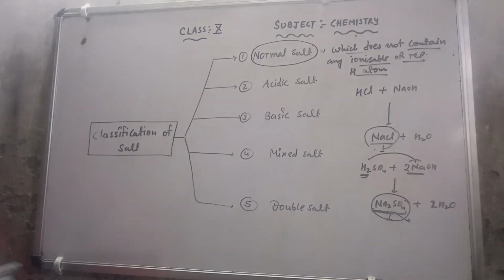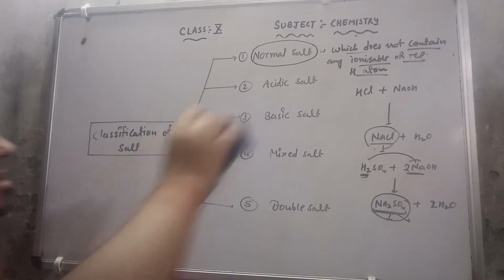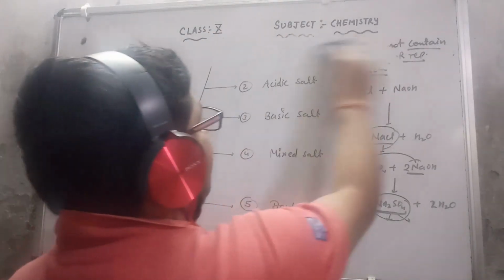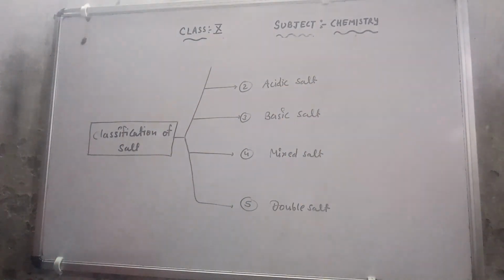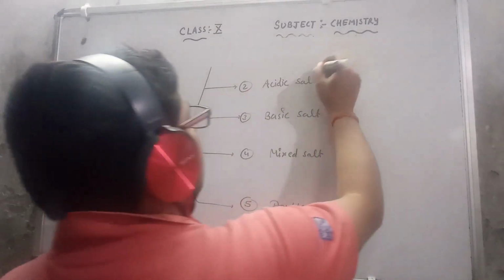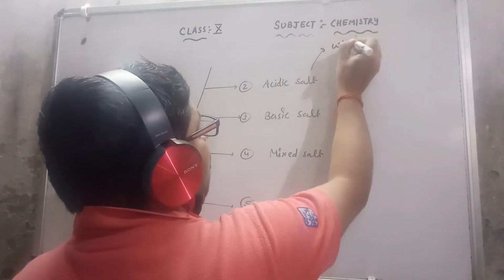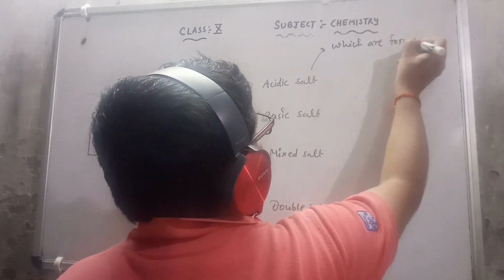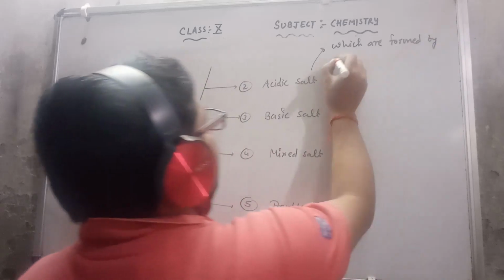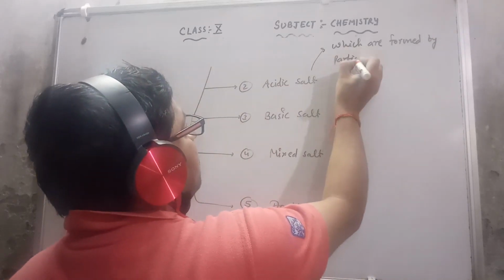After this normal salt, I will discuss the other salt. Second is the acidic salt. So the normal salt is clear. Now I am coming to the second salt, the acidic salt. Acidic salt means the salt which is formed by partial